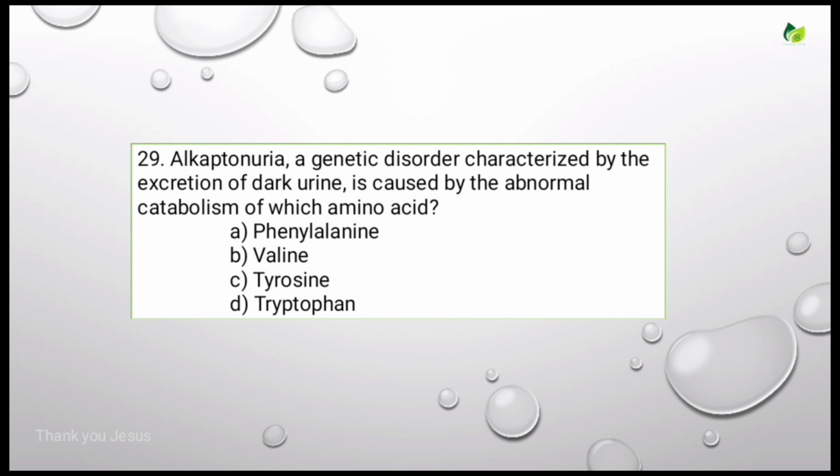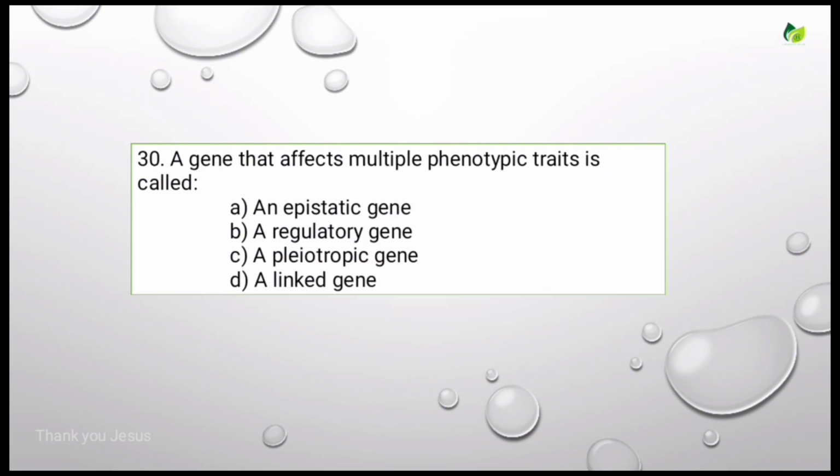Alkaptonuria, a genetic disorder characterized by the excretion of dark urine, is caused by the abnormal catabolism of an amino acid. Options are phenylalanine, valine, tyrosine, tryptophan. For this, the correct answer is tyrosine. Let's see the next question.